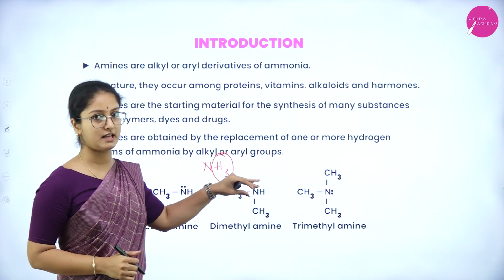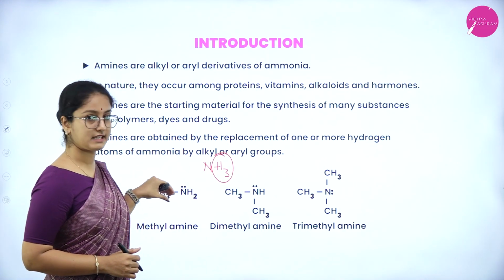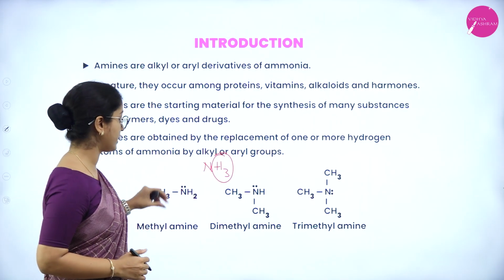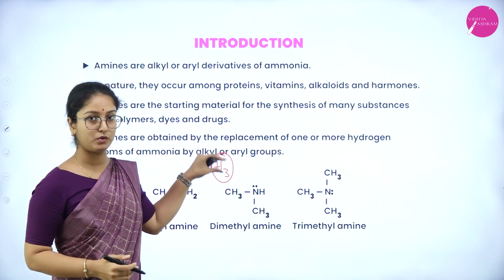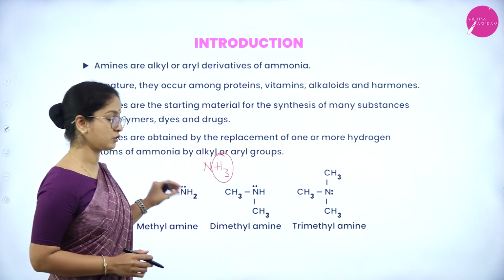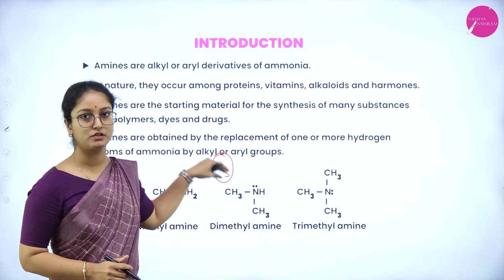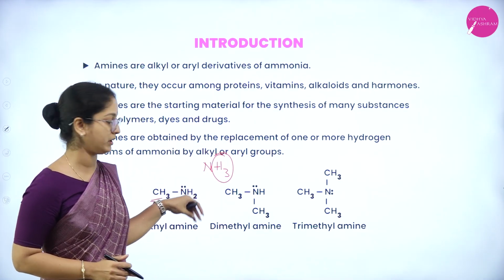So let us see the examples here. In this, NH2 and CH3 are bonded together, wherein one of the hydrogen atoms from ammonia is replaced by an alkyl group, that is CH3 group. So therefore, this compound has the name methylamine. So this belongs to amine compounds.